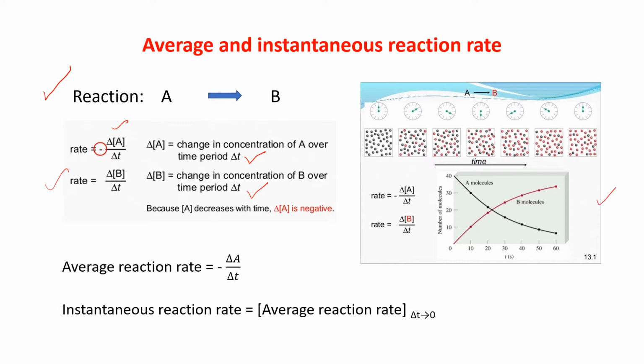See the figure, the reactant is decreasing and the product is increasing. The concentration of A is decreasing and the concentration of B is increasing. Average reaction rate is also given by minus delta A by delta T. Okay. And instantaneous reaction rate can be given by the average reaction rate where limit delta T tends to 0, because it is for a particular moment of time. So delta T, we are just limiting it to 0.